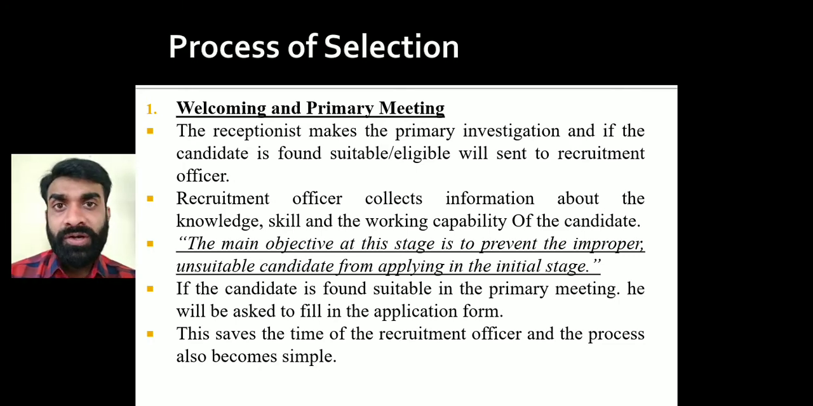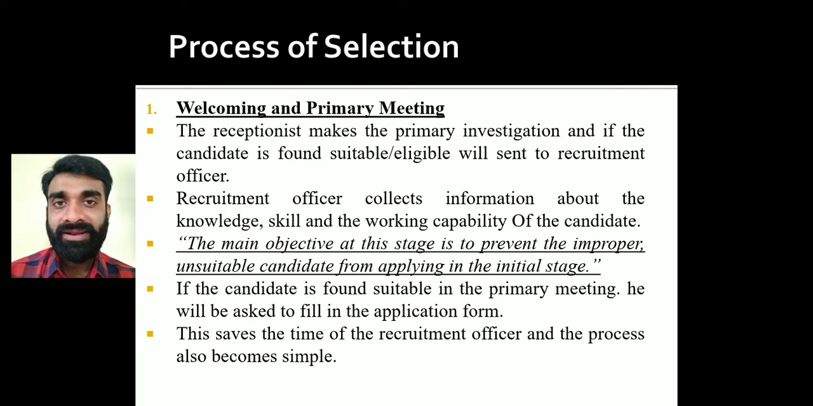Now, who is a recruitment officer? A recruitment officer is a specific person who is working in the HR department, human resource management or human resource department, right? He will be gathering information about the candidate: what is the job profile, what kind of roles he has played in the previous organization, what is the knowledge and amount of skill that person has. Okay, so what is the objective? That is to restrict the number of unsuitable employees applying for the job. Those candidates who are unsuitable will be sent back home.